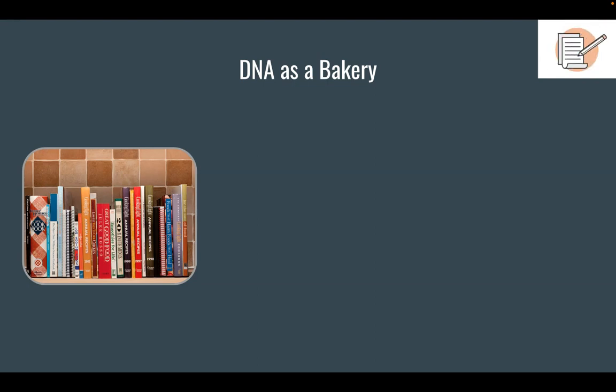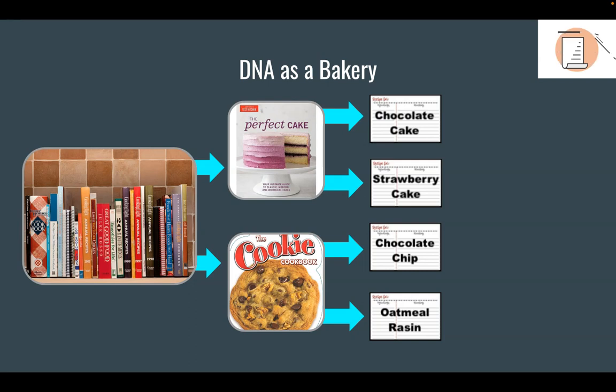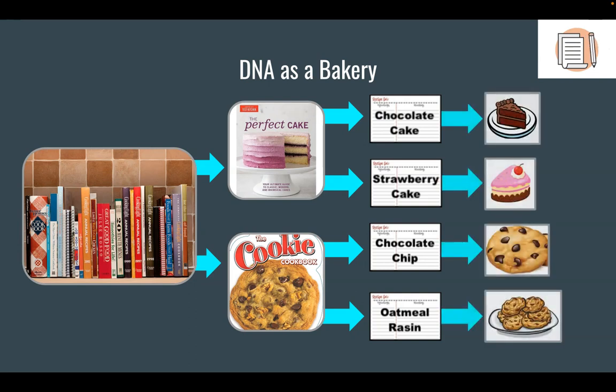And there's cookbooks for all sorts of different recipes. But since this is a bakery, the bakers would only pull the cookbooks for things like cakes and cookies. And inside of those cookbooks would be individual recipes that the bakers could make, and those recipes could be used to make the cakes and cookies that we see on display.